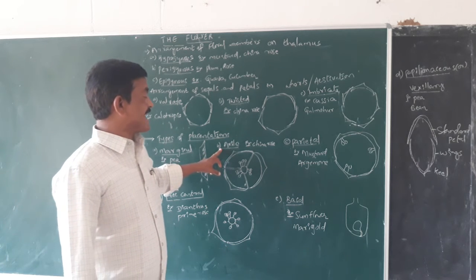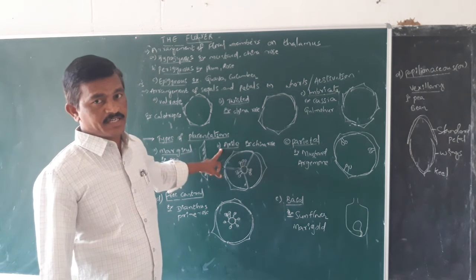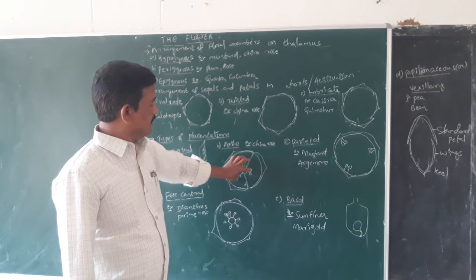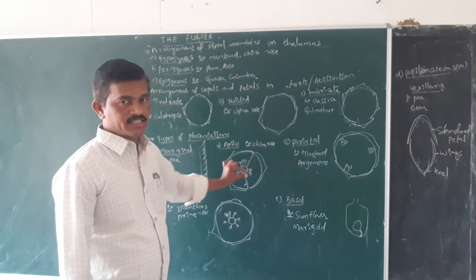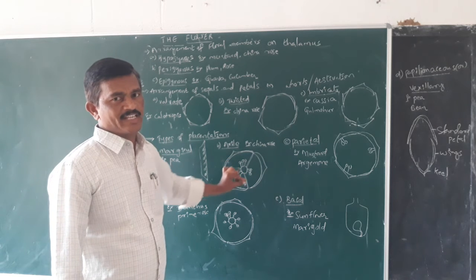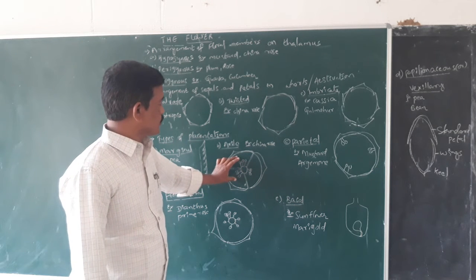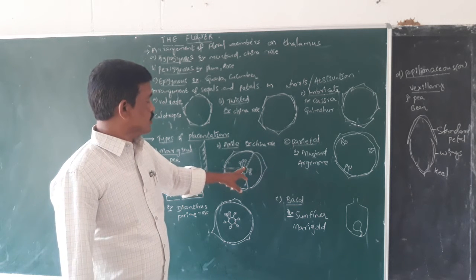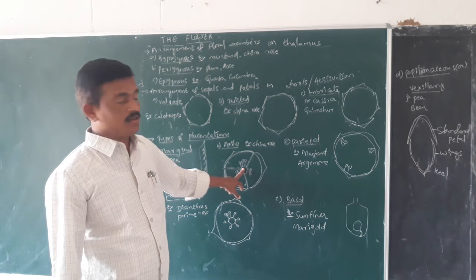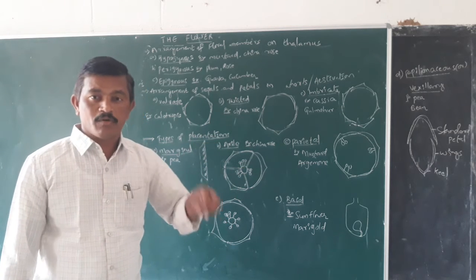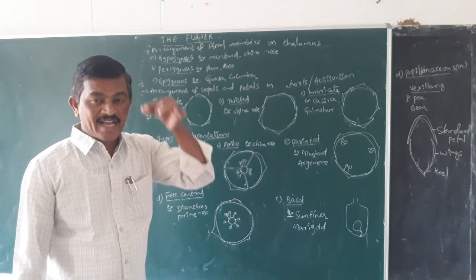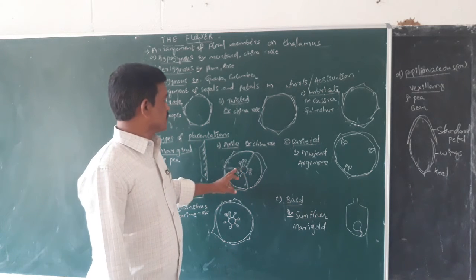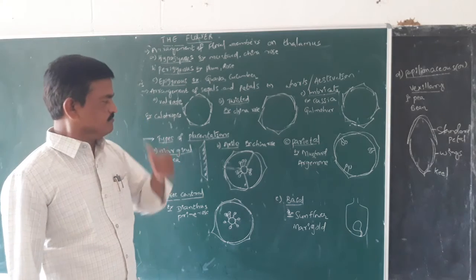But in case of the axial placentation, within the carpel or within the ovary, an axis-like structure, just like a small pillar-like structure, is produced. On that axis, usually ovules are produced. So here, in case of the ovary, an axis-like structure is firstly formed. On that ovules are produced, called axial placentation.